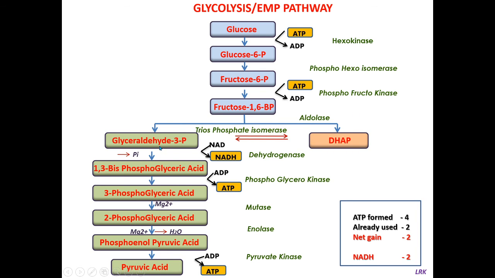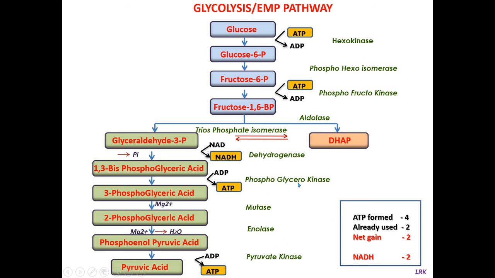We have a total of 2 glyceraldehyde 3 phosphate molecules: one from DHAP, which is isomerized to glyceraldehyde 3 phosphate, and one glyceraldehyde 3 phosphate. So we have a total of 2 3-carbon glyceraldehyde 3 phosphates. Each glyceraldehyde 3 phosphate is converted to a pyruvic acid. So at the end of glycolysis, the glucose, a 6-carbon compound, splits into 2 molecules of pyruvic acid, which is a 3-carbon compound.